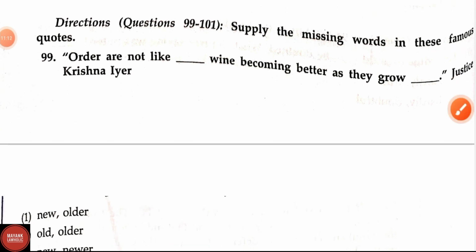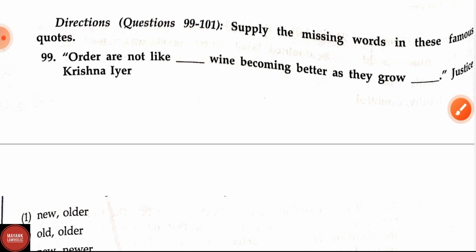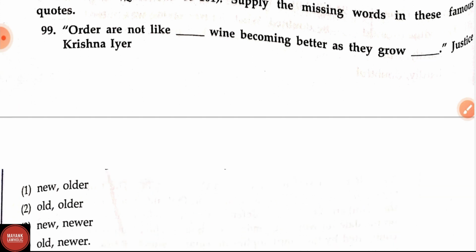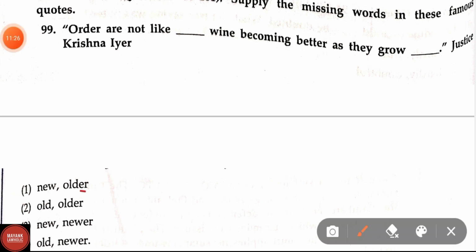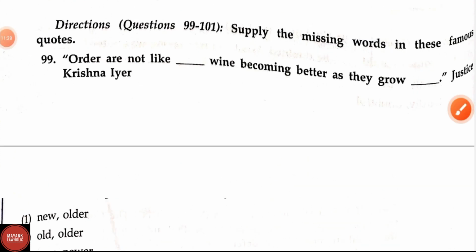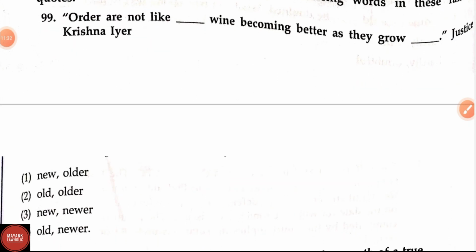Question number 99. Orders are not like dash wine becoming better as they dash. Justice Krishna Iyer. This quotation was said by Justice Krishna Iyer and we have to tell the missing word. Correct answer is option 2nd, older. That is, orders are not like old wine becoming better as they grow older. Justice Krishna Iyer.